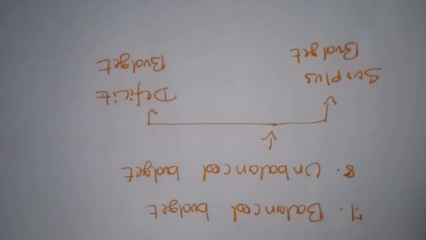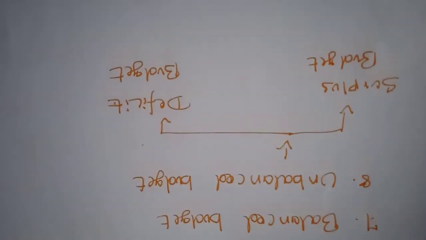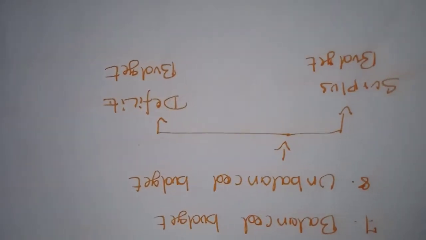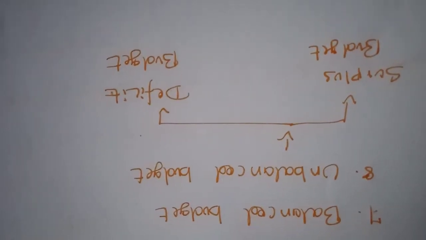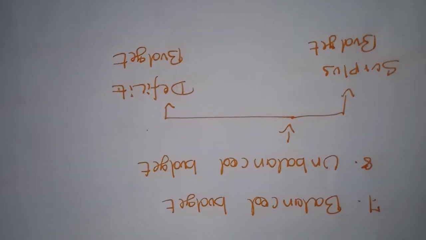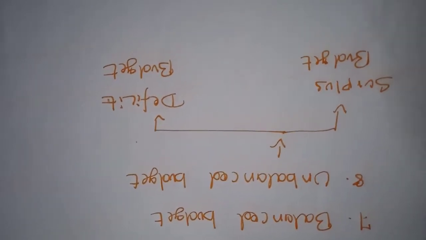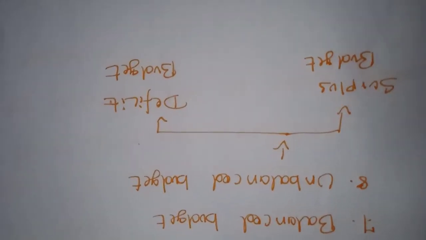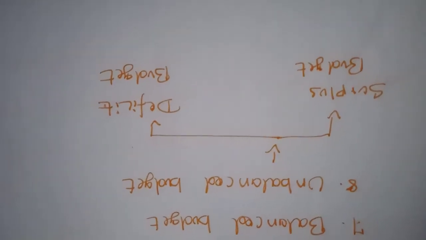Next, the budget also can be classified under two types: balanced budget and unbalanced budget. Balanced budget, we have already studied. The balanced budget is a situation in which the estimated revenue of the government during the year is equal to the anticipated expenditure.